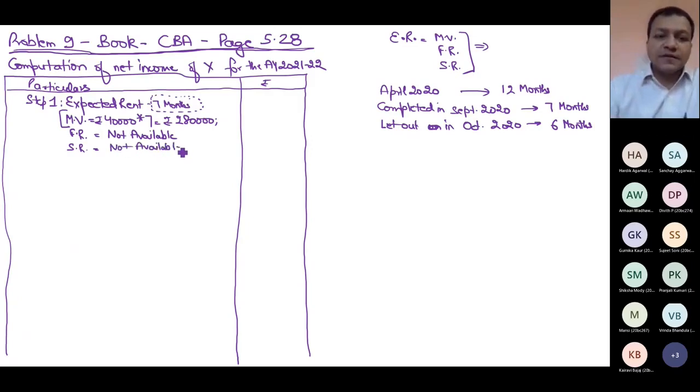Standard rent not available. So what is my expected rent? Municipal value or fair rent, whichever is higher: fair rent not applicable, or 2 lakh 80, which is higher? 280. 280 or standard rent, not available, whichever is lower. If something is not available, I cannot use that concept. So by default, expected rent becomes 2 lakh 80. Any problem you can ask, otherwise we will proceed. Step 2.